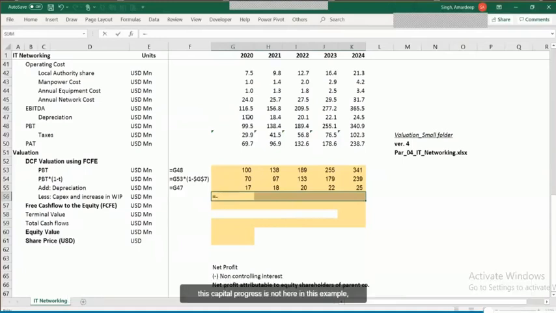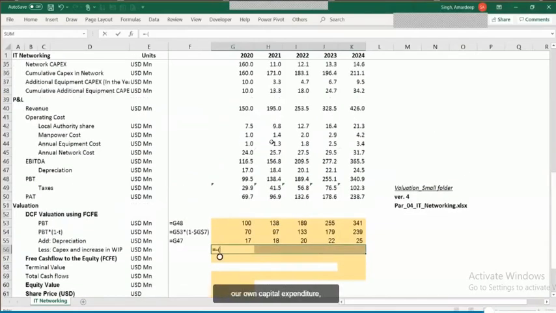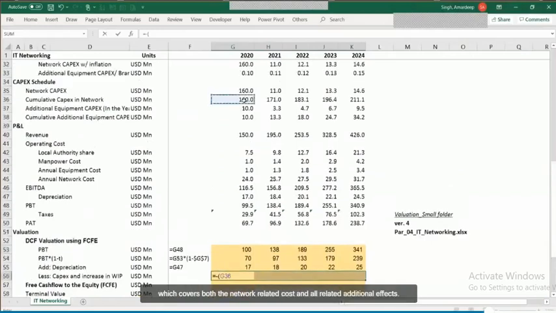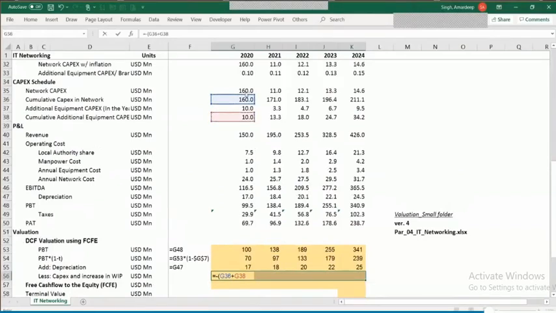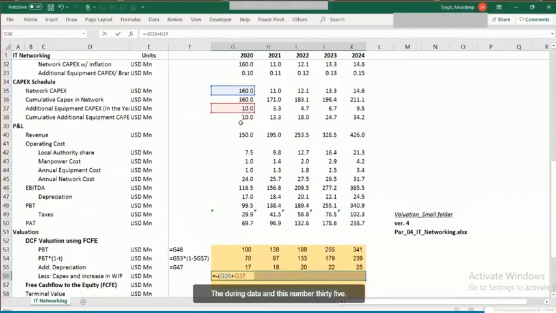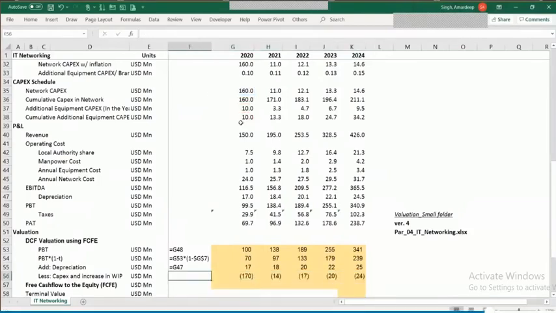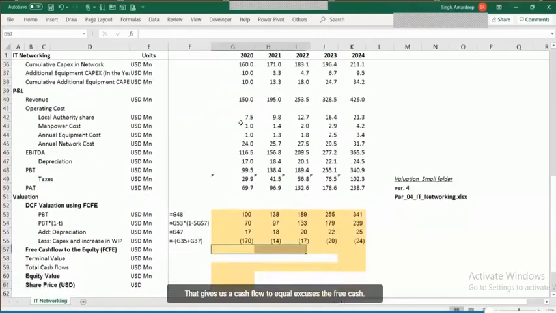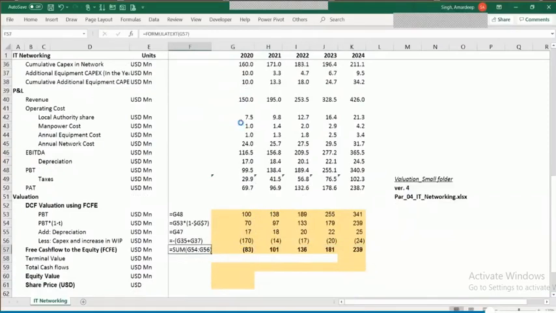This capital work in progress is not here in this example. It is only the overall capital expenditure, which covers both the network related cost and also the cumulative additional capex during the year. And this is row number 35 and 37. This indicates the amount of capital expenditure that this company is doing. That gives us the free cash flow to equity.